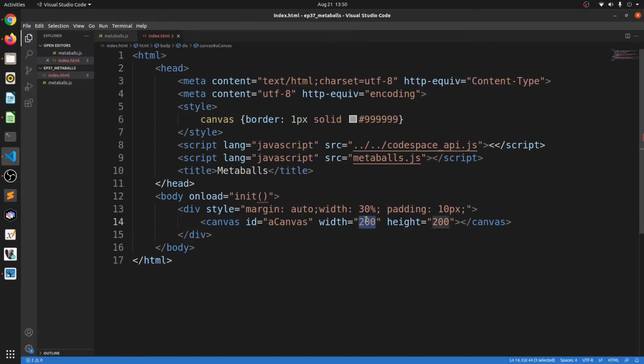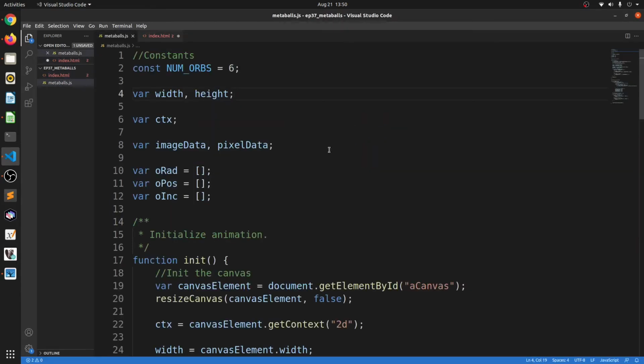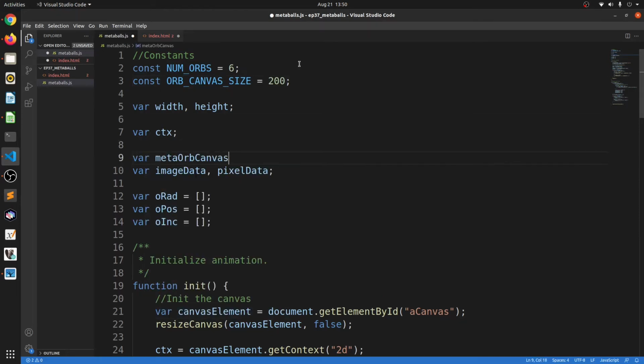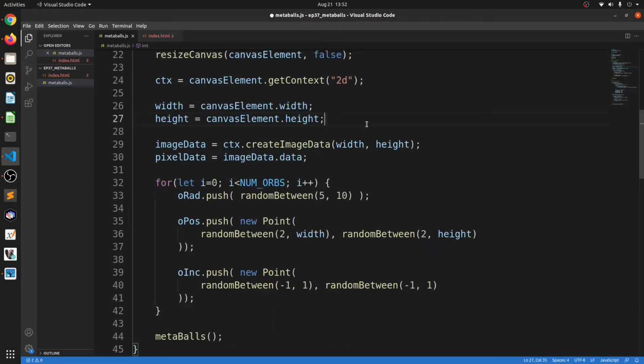Alright, now let's make this canvas a respectable size. We'll do that by first changing the size of our main canvas to 800 by 800. We'll declare a constant that will represent the size of the off-screen canvas. In this case, I'm making it 200 pixels wide. Next, we'll declare the off-screen canvas and its own context.